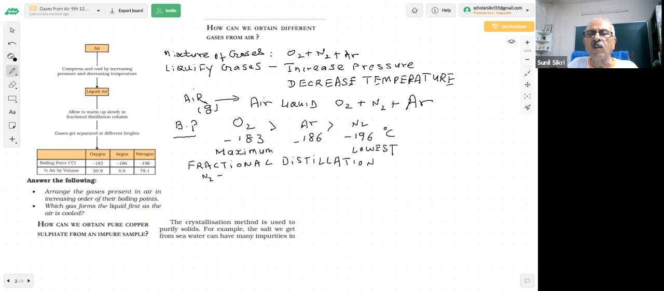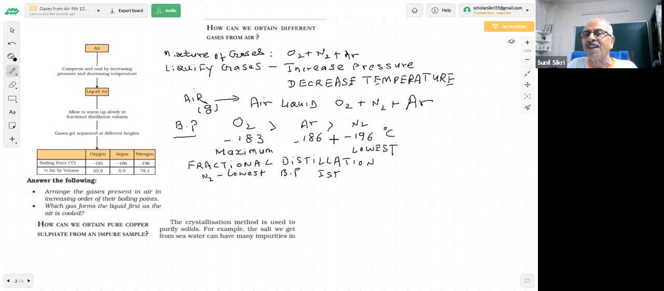So which liquid will come first on fractional distillation? Nitrogen has the lowest boiling point, so it should come first on distillation, right? Very important. Some questions are asked like this. What will be the next one? See, minus 196, minus 1.